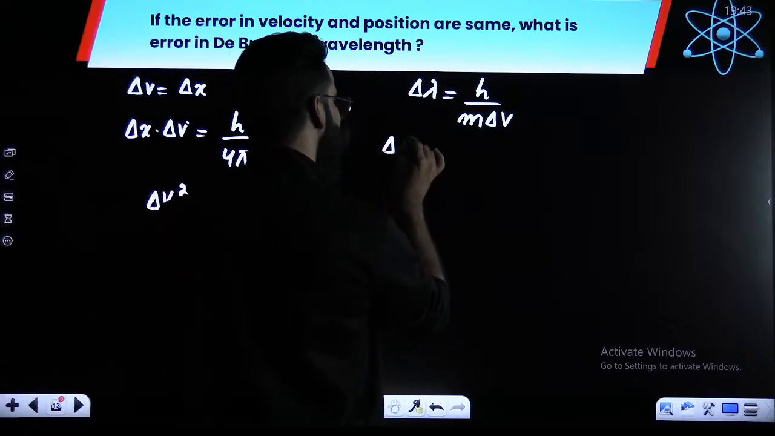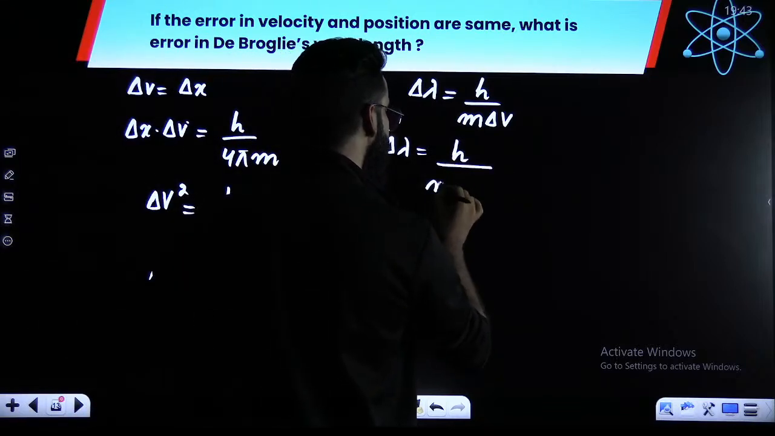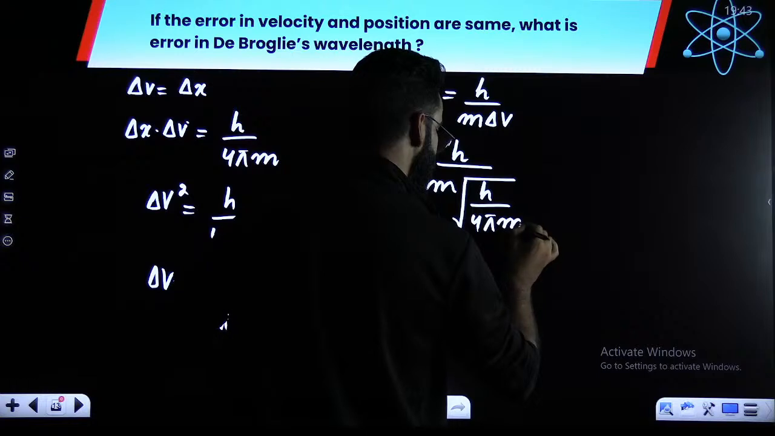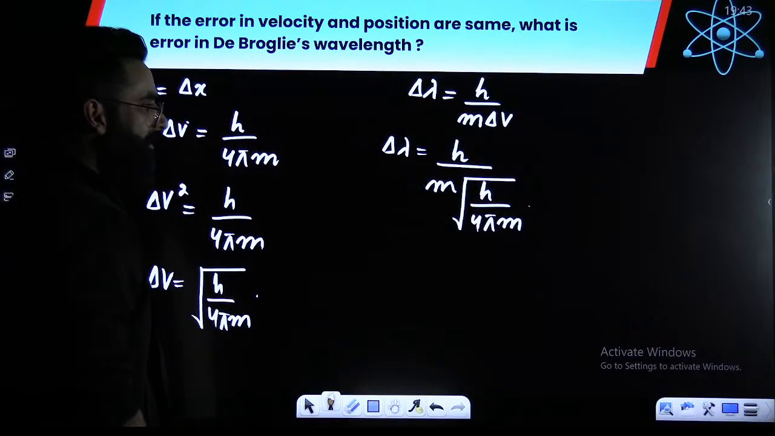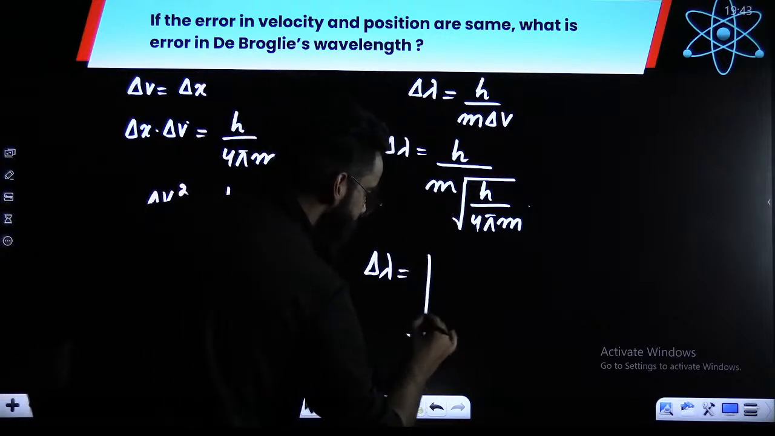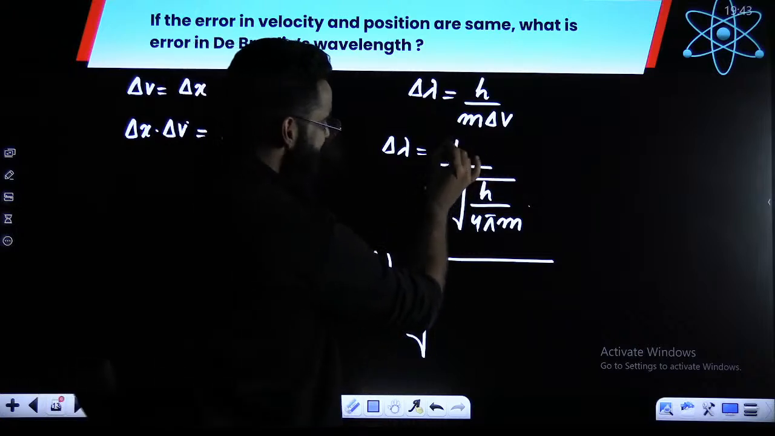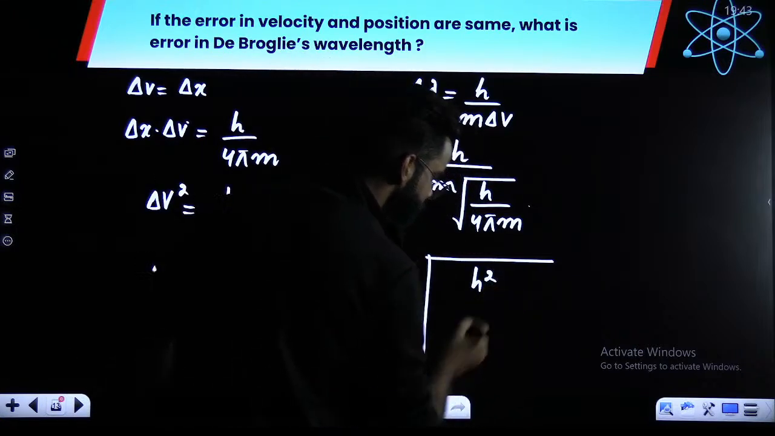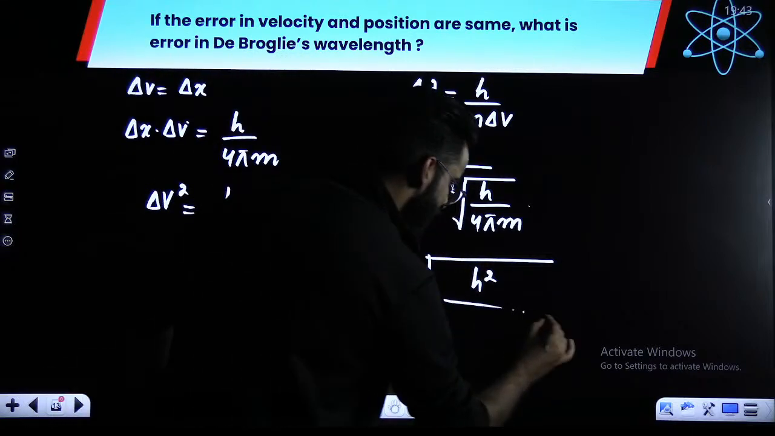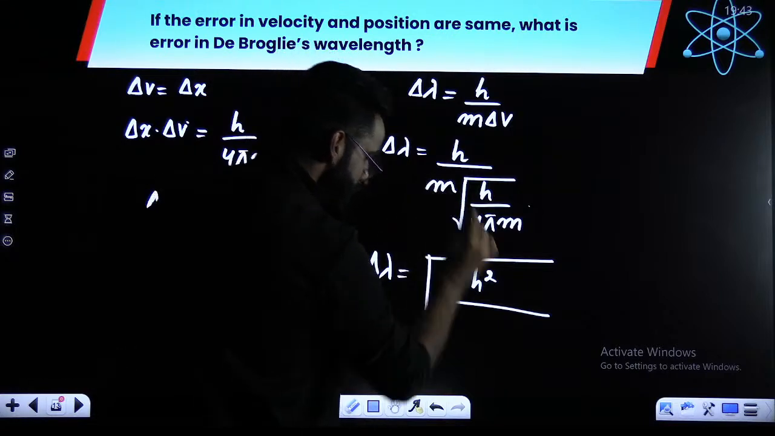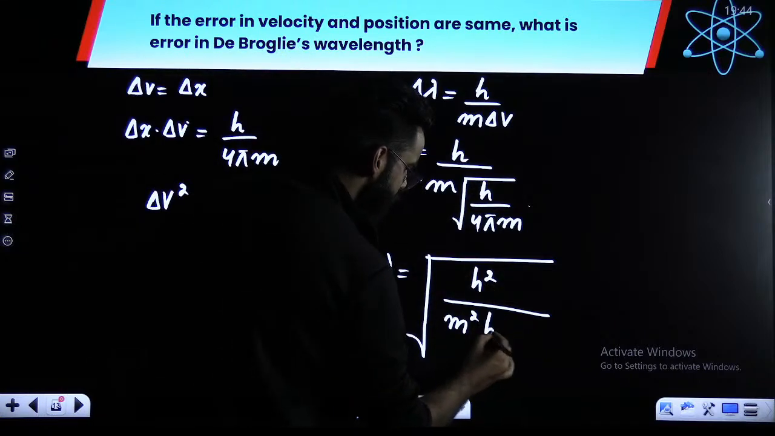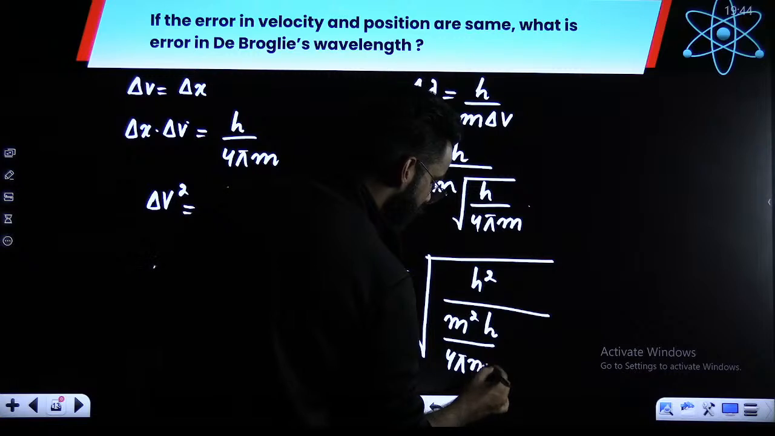You're done. So delta lambda is equal to h upon m, and your delta v is nothing but under root of h upon 4 pi m. Right? Now, let's try to simplify it a bit. So delta lambda is equal to, if I take root common, this was h. Inside the root, it becomes h square. Then only the square root is cancelled and h comes out. Right? Divided by m, which was without the root. Now, inside the root, it's going to be m square. This h was already in the root, and this 4 pi m was already in the root too.